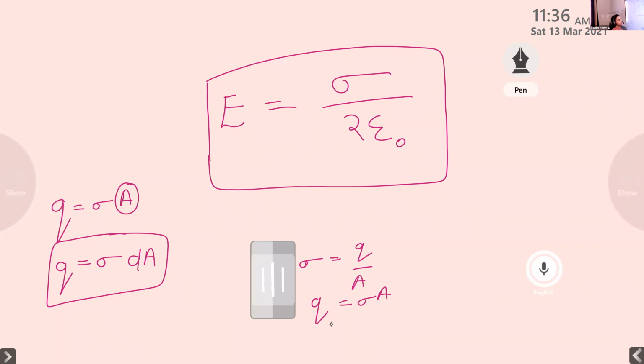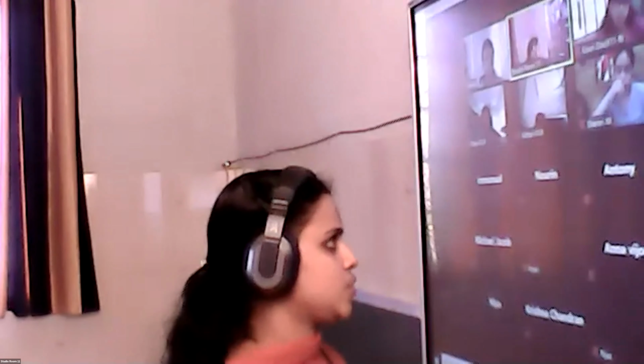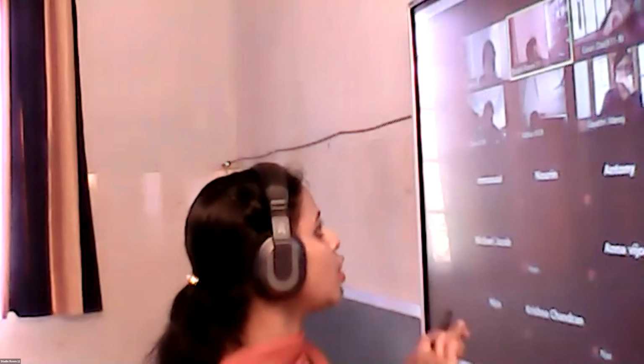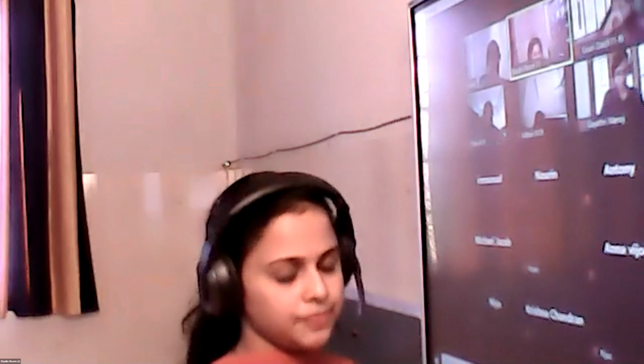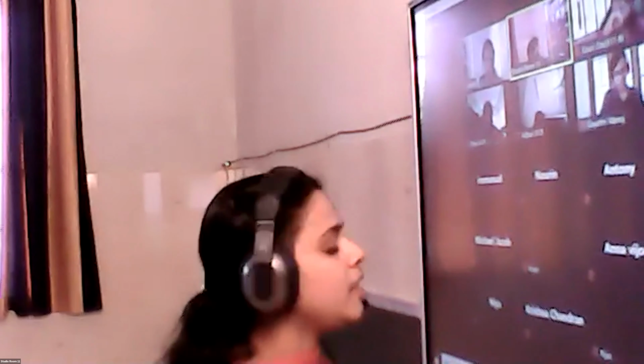Then we want to find the expression for the electric field intensity at a particular point due to this thin sheet of charge. For that, we consider a particular point P near the sheet, and we find the electric field by applying Gauss's law. In order to apply Gauss's law, we consider a Gaussian surface enclosing the point P, in the form of a cylinder. We already studied that the cylinder has 3 faces: 2 end faces and 1 curved surface.